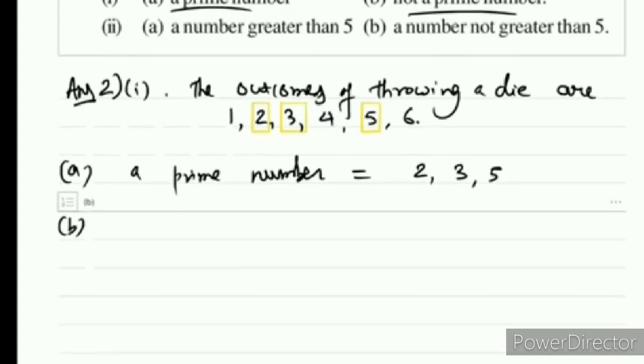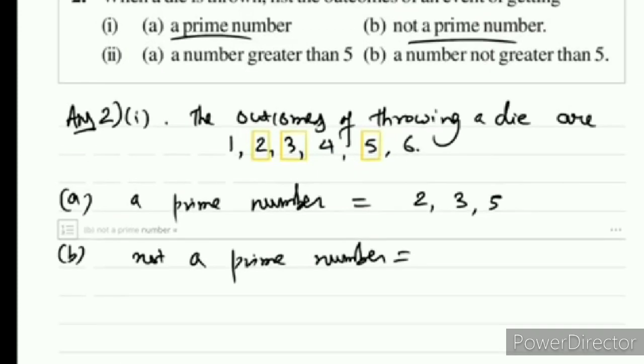B part of the question, not a prime number. Which numbers are remaining? 1, 4 and 6. They are not prime numbers. Copy down.